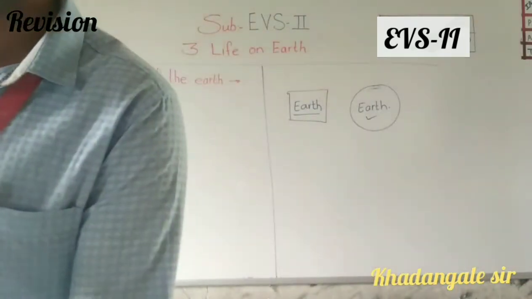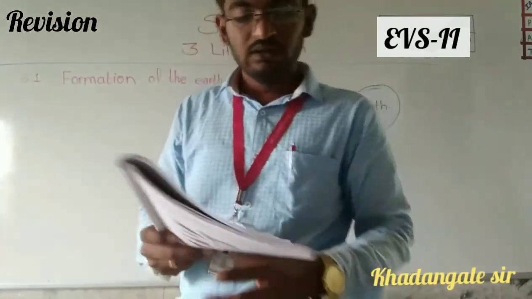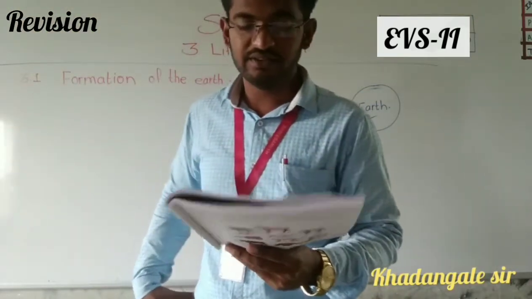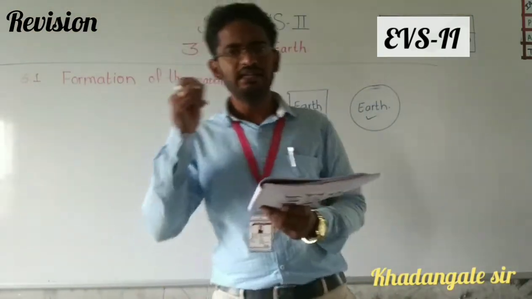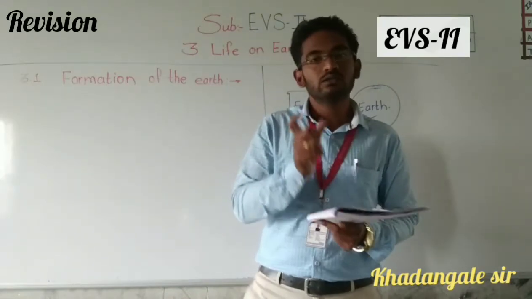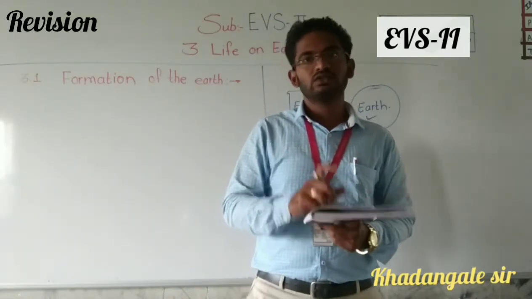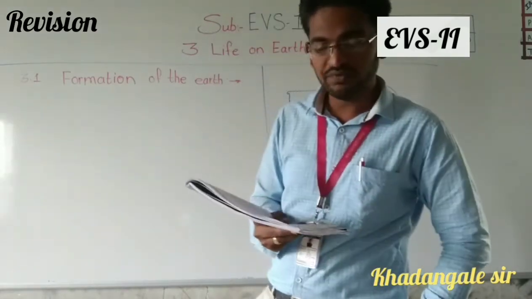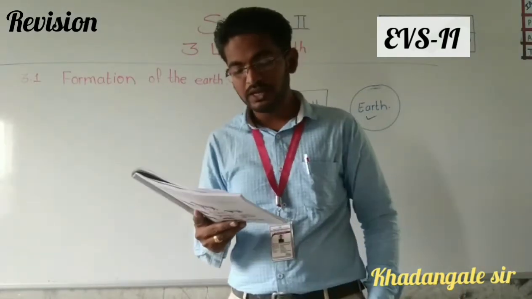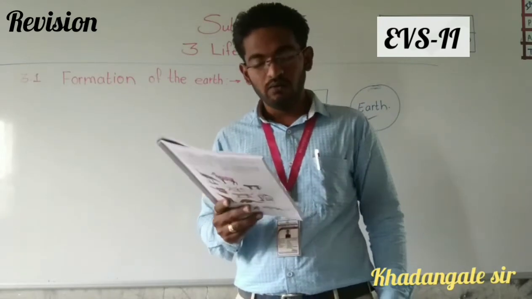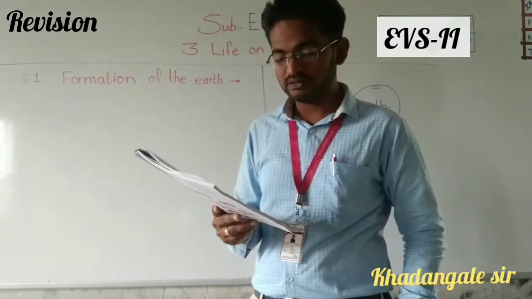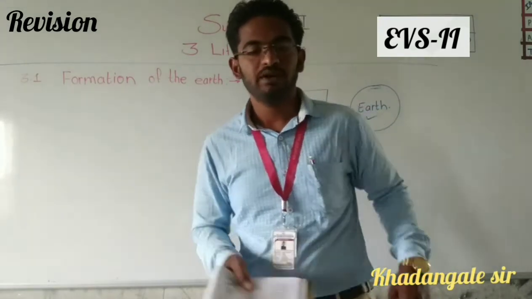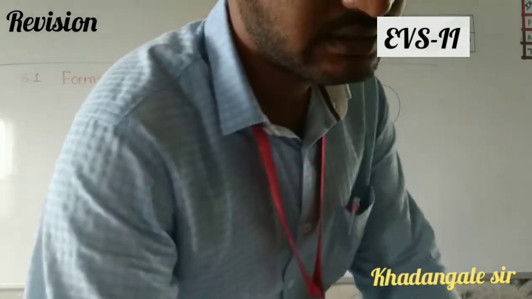On the basis of scientific research, scientists were also having this question, so they did research. That research is called scientific research. On the basis of scientific research, it is now believed that around 4.5 billion years ago... What happened 4.5 billion years ago?